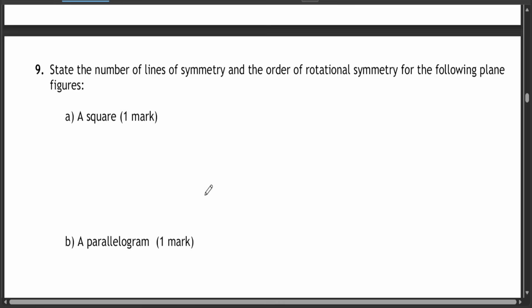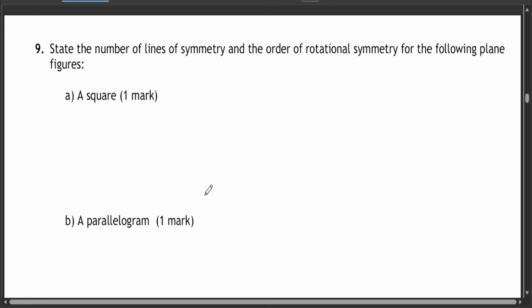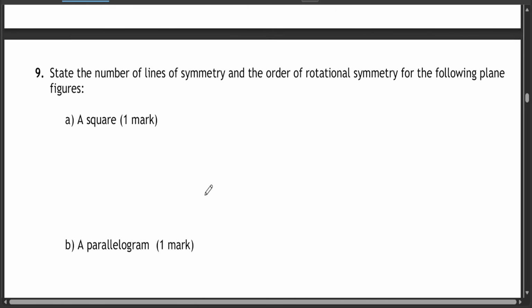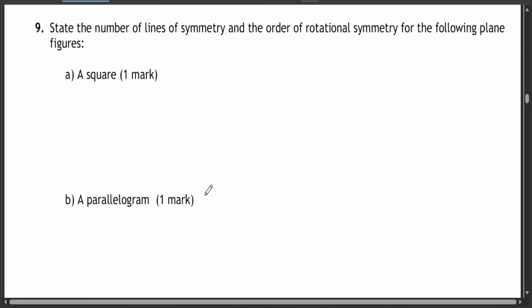Okay, state the number of lines of symmetry and the order of rotational symmetry for the following plane figures. Question A, a square, which is 1 mark, and a parallelogram, which is also 1 mark. A square looks like this.